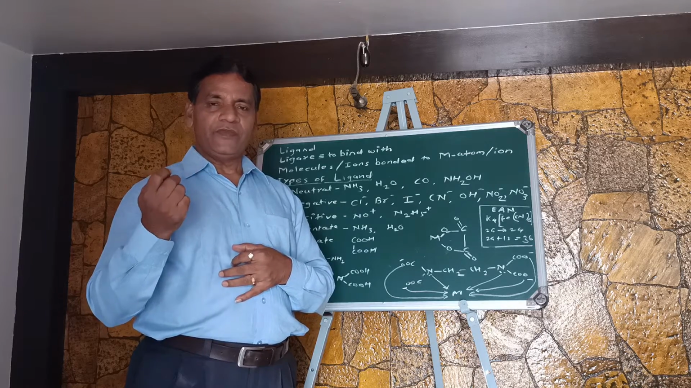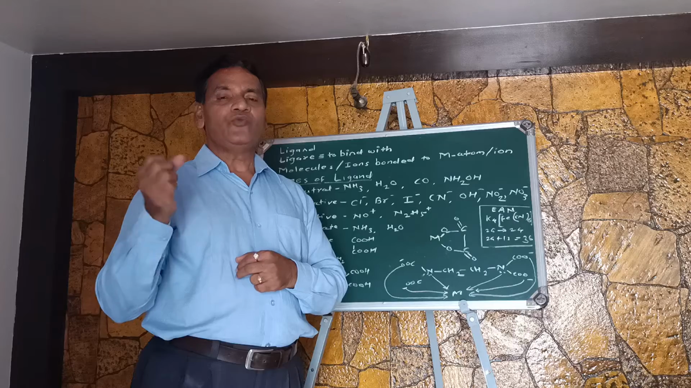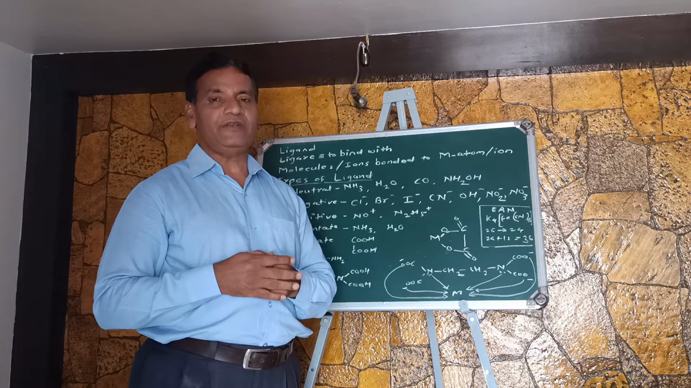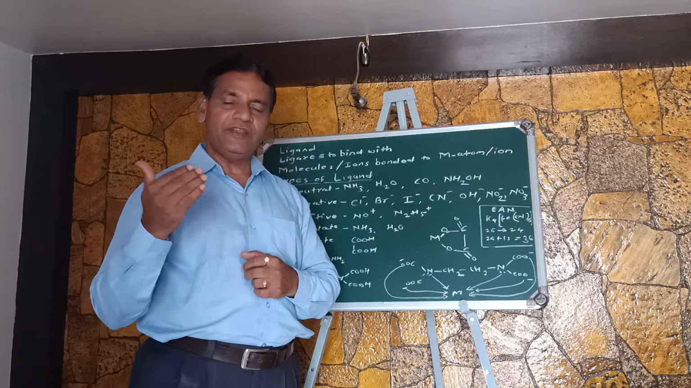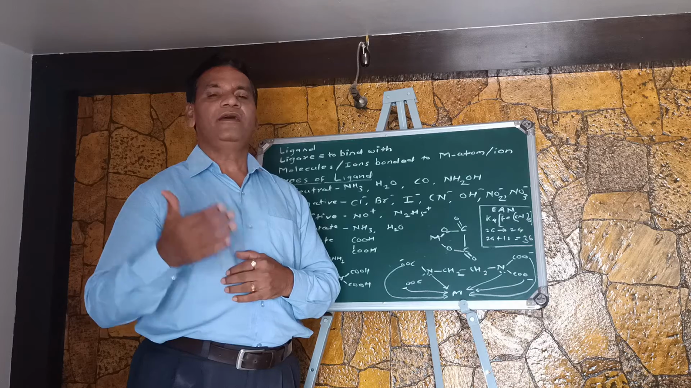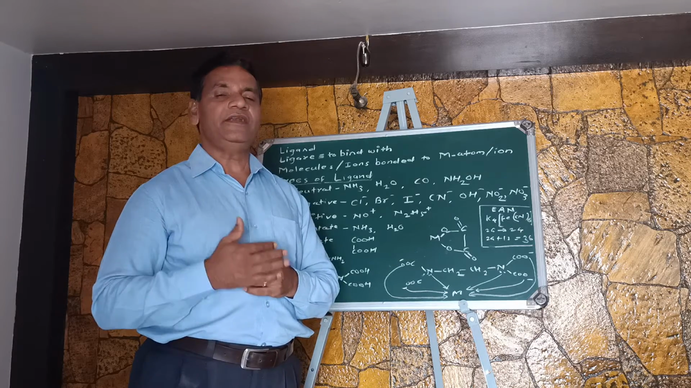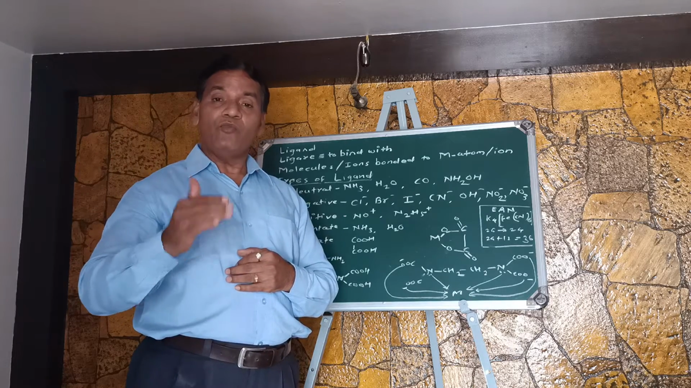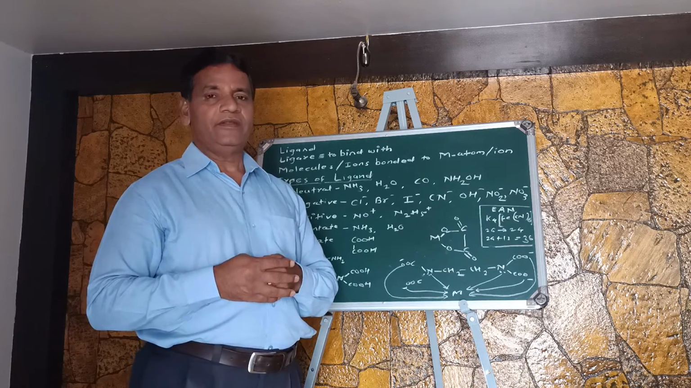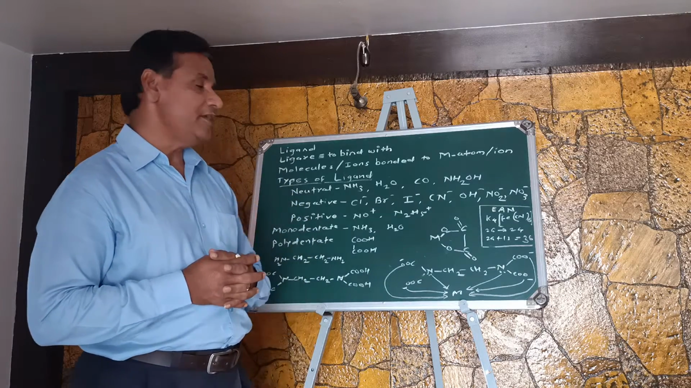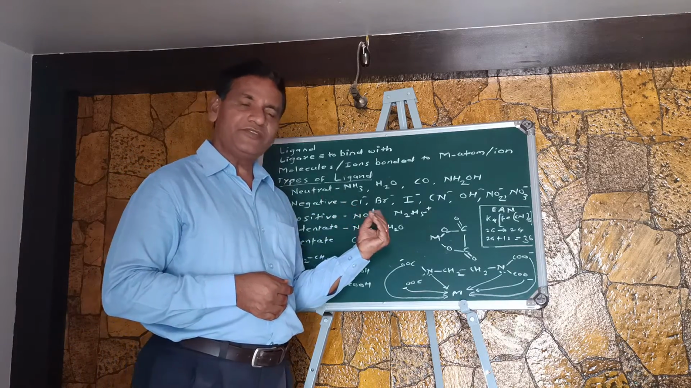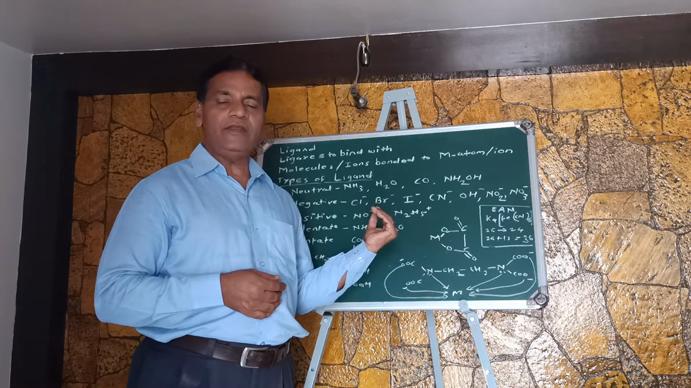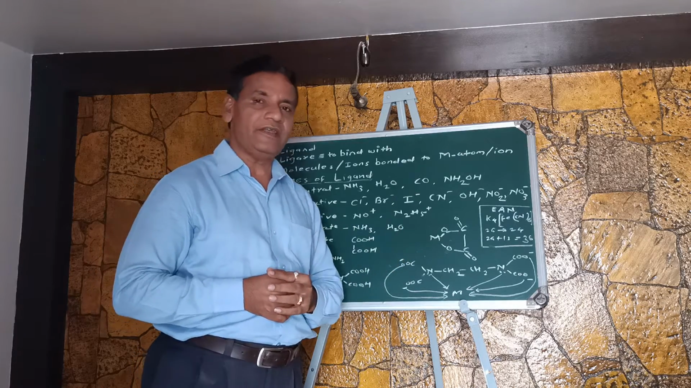Further, these ligands are classified as monodentate ligands as well as polydentate ligands. Mono means only one. Those ligands which form only one bond with the metal are known as monodentate ligands. Polydentate means they may be bidentate, tridentate, tetradentate, hexadentate, etc. They can form more than one bond with the metal part, and that's why they are called polydentate ligands. Examples of monodentate ligands are the ammonia molecule and H2O. H2O means aqua. So aqua and amine are examples of monodentate ligands.